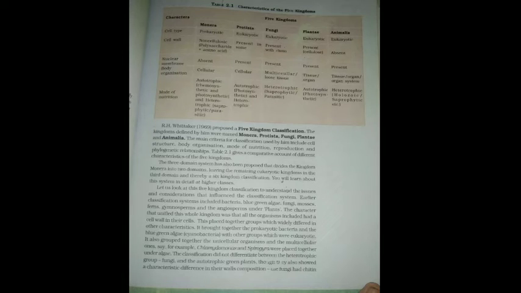Say, for example, Chlamydomonas and Spirogyra were placed together under algae. The classification did not differentiate between the heterotrophic group fungi and the autotrophic green plants, though they also showed a characteristic difference in their wall composition. The fungi had chitin in their walls while the green plants had a cellulosic cell wall.